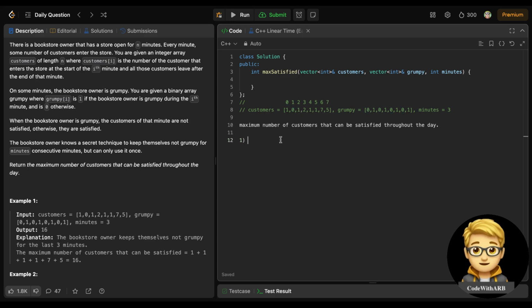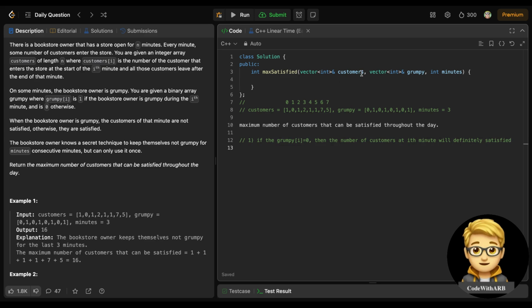So if the grumpy value is zero, then the customers at the ith minute will definitely be satisfied.